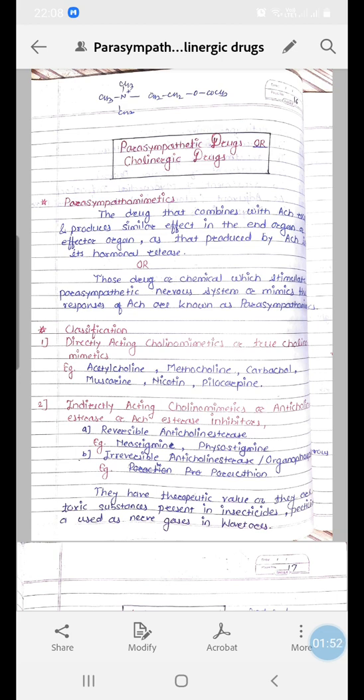This term is a general term which is used for all the drugs which act on various components of parasympathetic nervous system like nerves, synapses or effector organs, ganglion, etc.